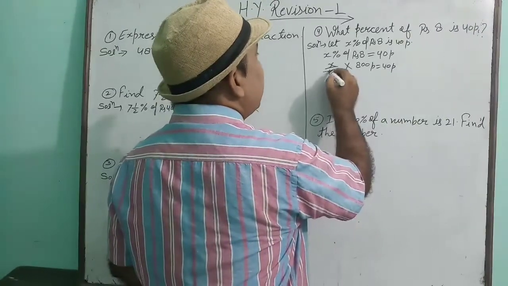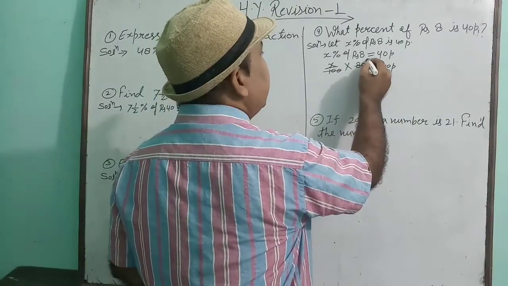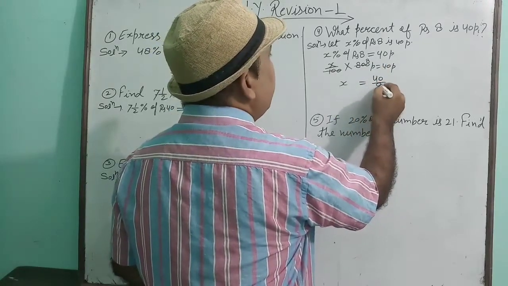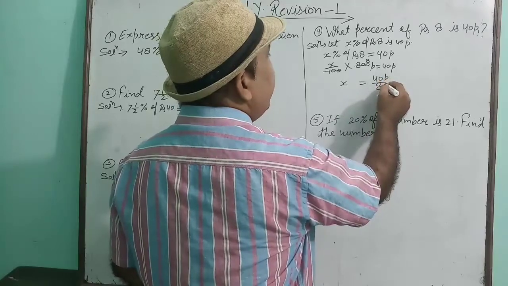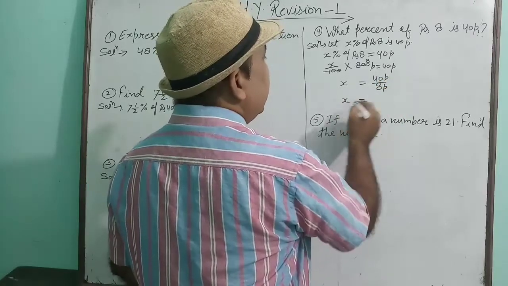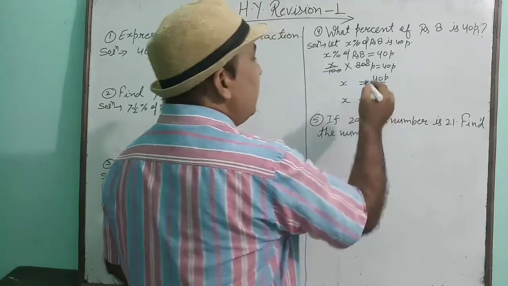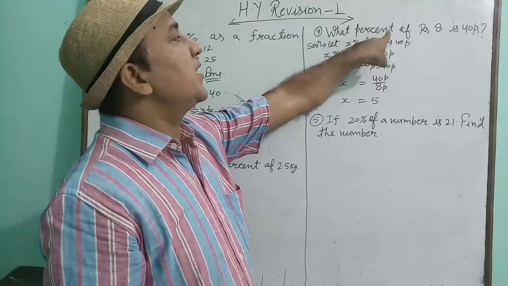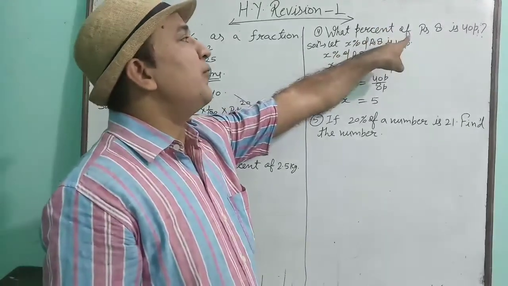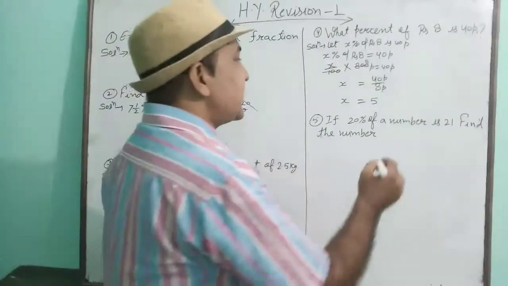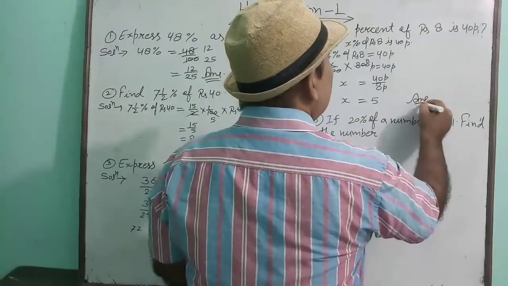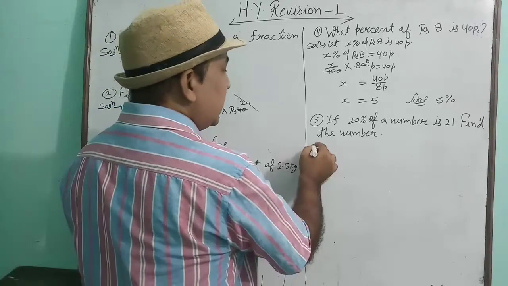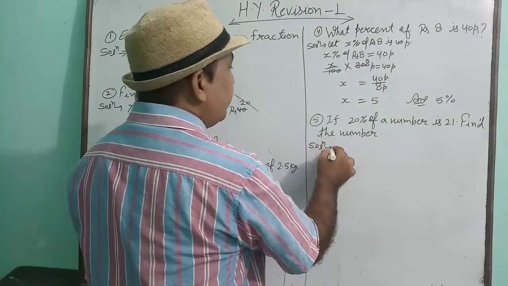Now 100 will divide 800, you will get 8. So x is equal to 40 upon 8. 40 paise upon 8 paise. That means x is equal to 5. That means your answer is 5%. 5% of rupees 8 is 40 paise. Okay. Now see the question number 5.